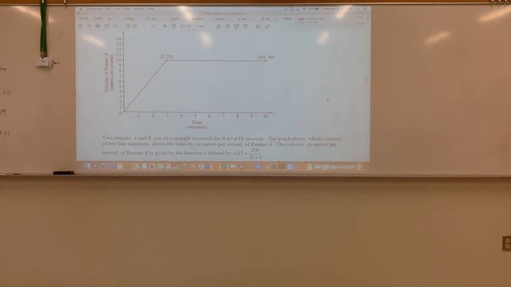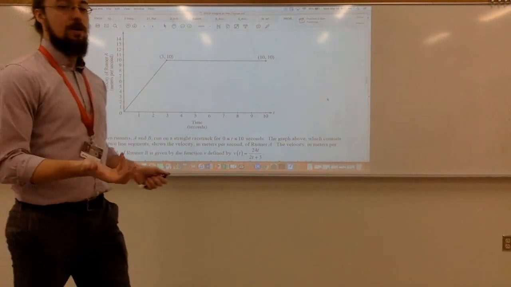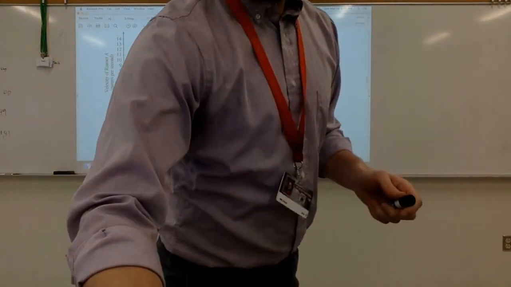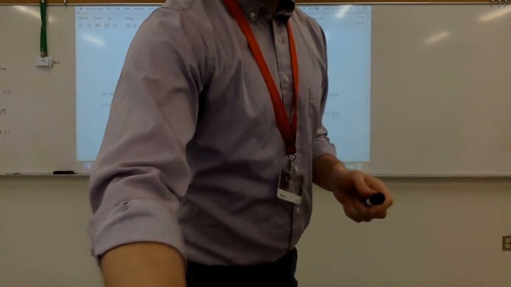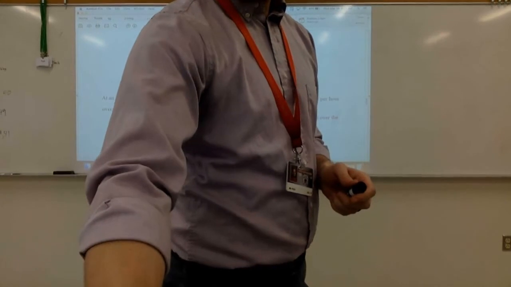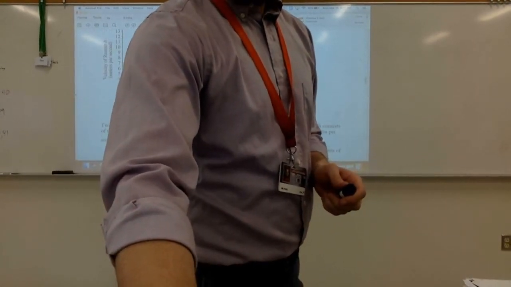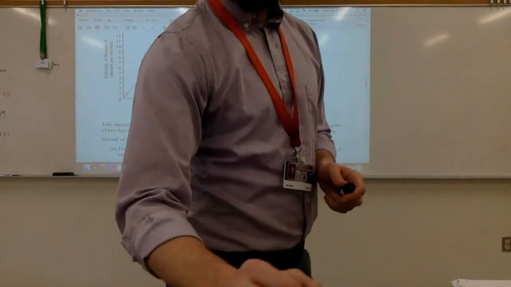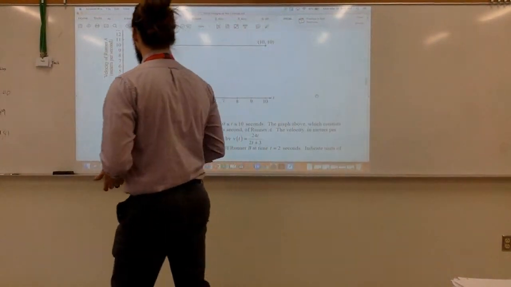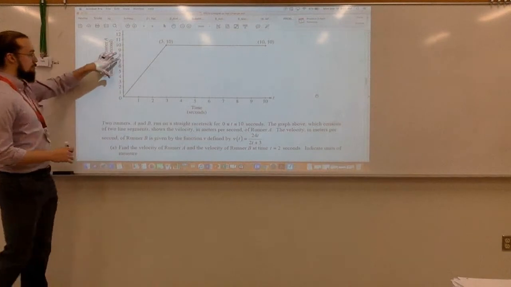So the first part of the question says, find the acceleration for both of these runners at 2 seconds. You mean the velocity? Oh, the first one's velocity, second one's acceleration? Yeah. All right. First one is velocity. So find the velocity of runner A and the acceleration of runner B at 2 seconds. How would I do that? So let's do A first.